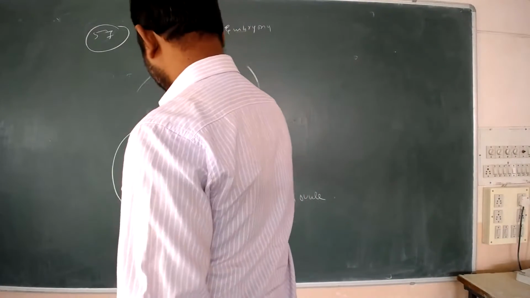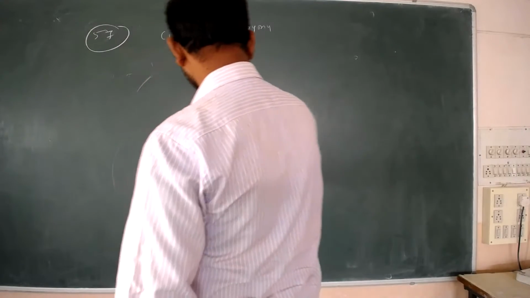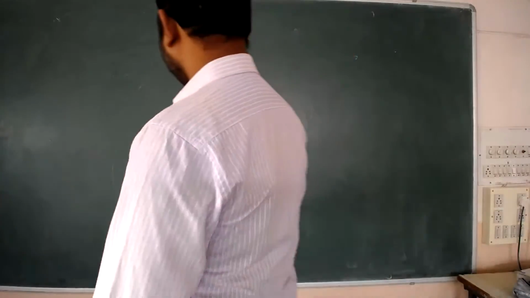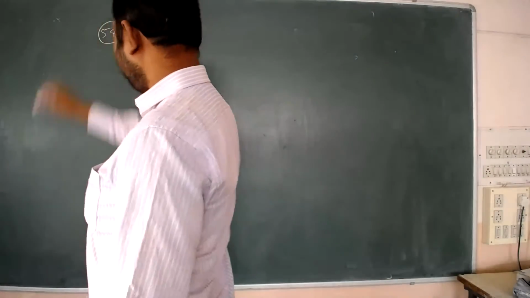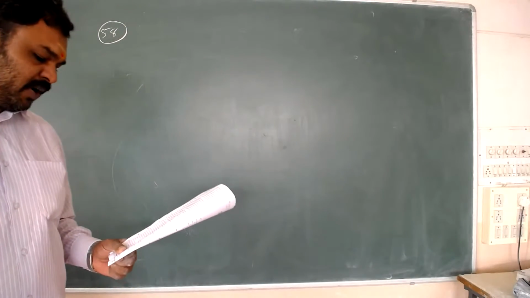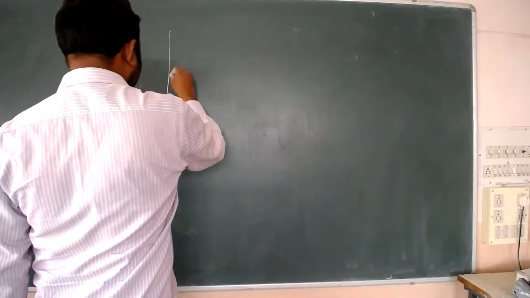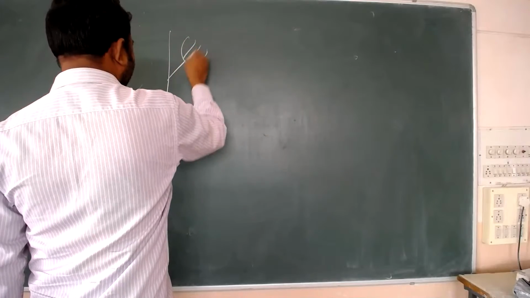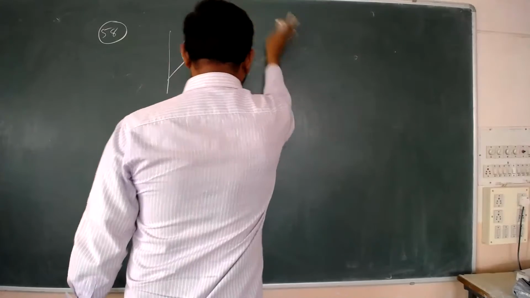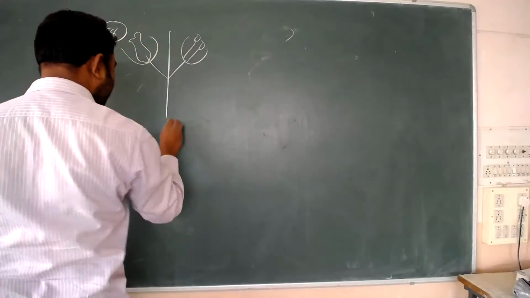Now question number 58. Transfer of pollen grain from anther to the stigma of another flower of the same plant is called as: A, xenogamy; B, geitonogamy; C, karyogamy; D, autogamy.